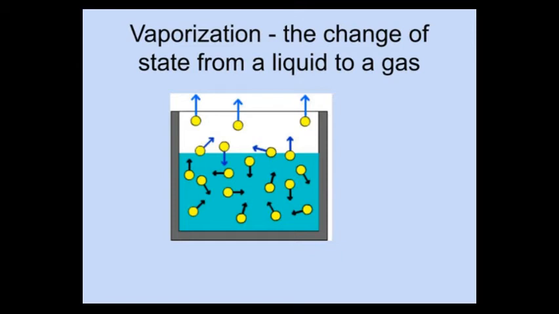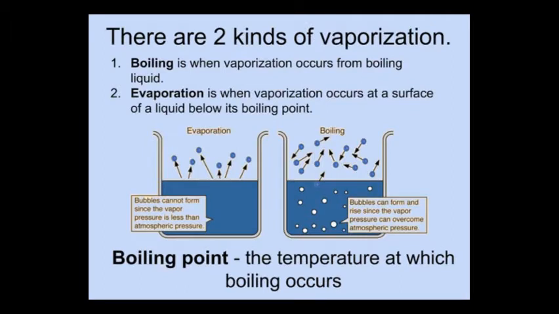Vaporization is the third phase change I want to talk about today. Vaporization is the change from a liquid to a gas, and you've seen this. You've seen it probably when you spill water on the floor. It doesn't stay there forever. The water evaporates or vaporizes. You see the word vapor in there? Vapor is another word for a gas. Evaporation is when it just happens to a puddle.